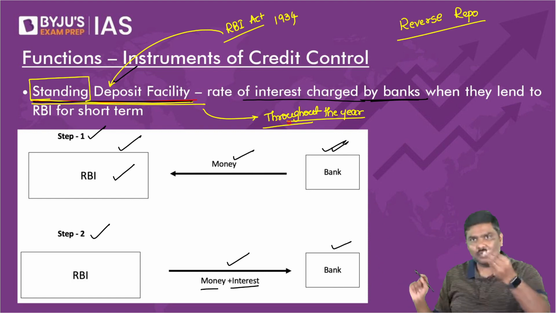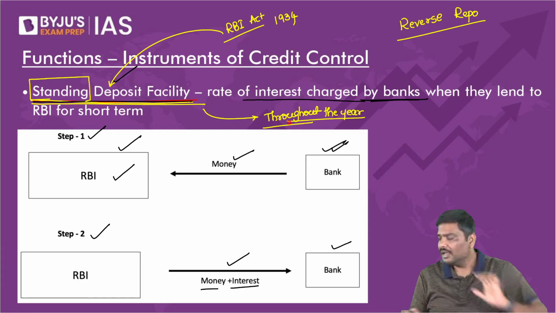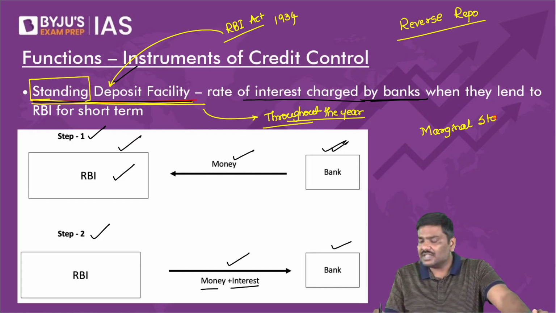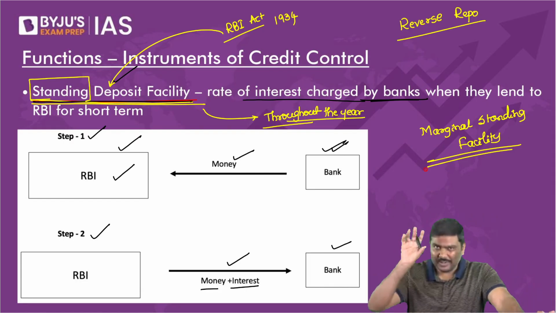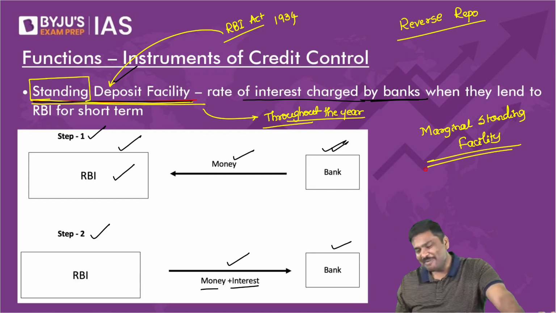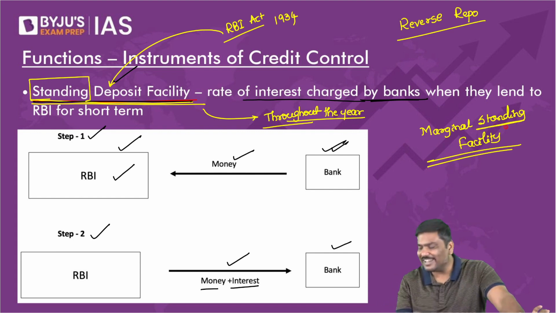Point number one. Can I give you one more example? Don't ask me the definition of the second one, but tell me, if I write marginal standing facility, if I use the name of a tool, marginal standing facility, can I say this facility is available throughout the year? Because the term standing is there, can I say this is available throughout the year?